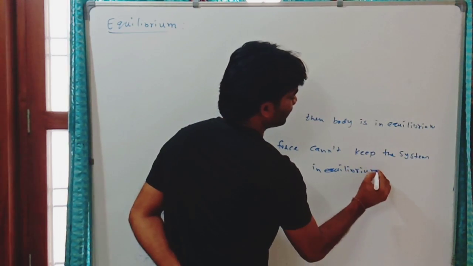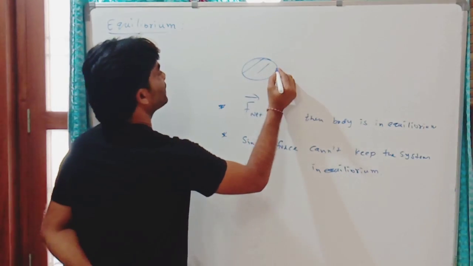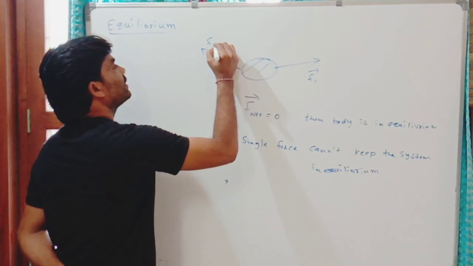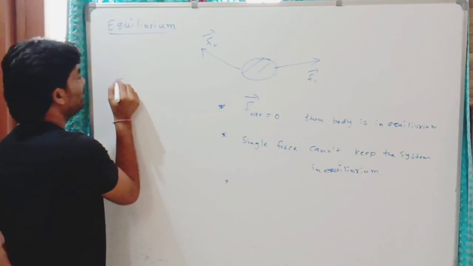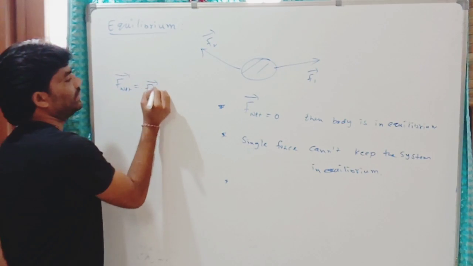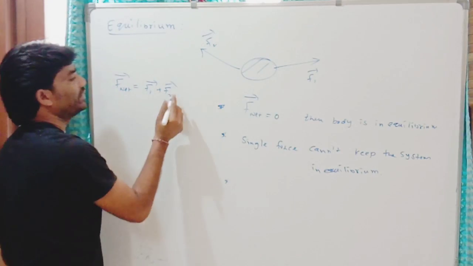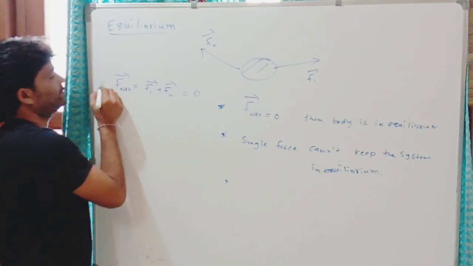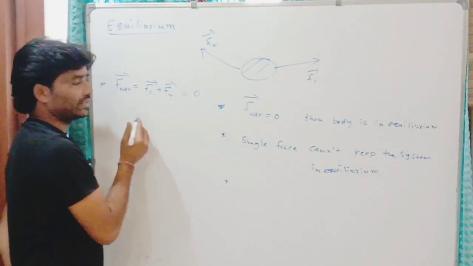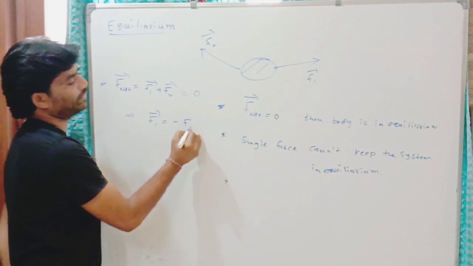But how many forces do we require at least? For example, if I apply two forces on this system like this, and the net force is zero, net force means what? Vector addition of these two forces. These two are vectors. If it is zero, the net force acting on the body is zero by these two forces. Then it means F1 is equal to minus F2.